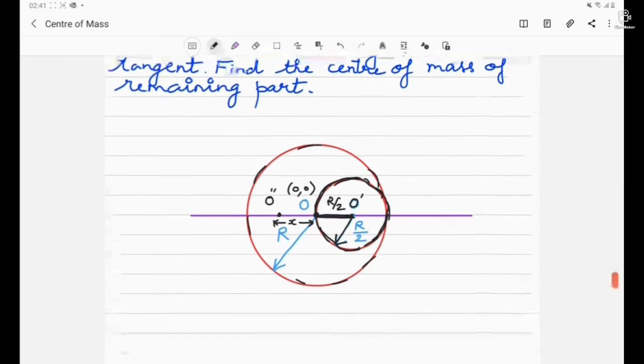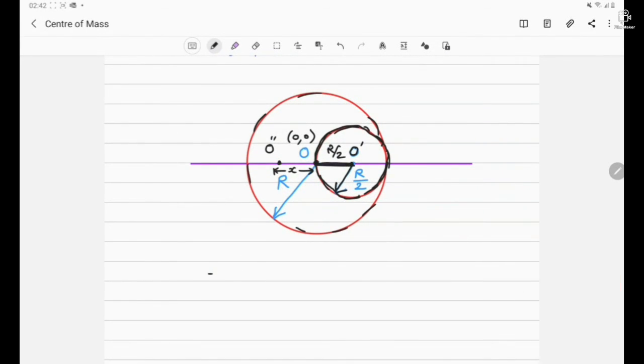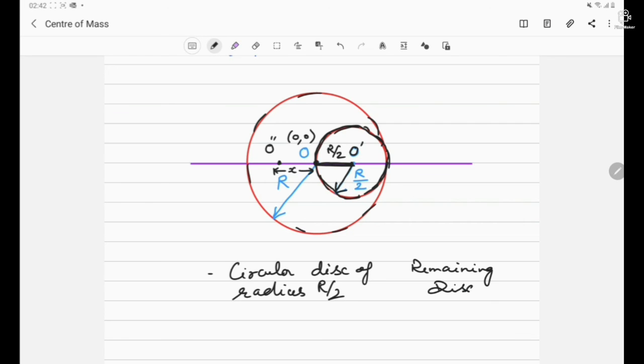Now for that, what are we going to do? What are the two particles? One particle we can assume is the circular disk of radius r by 2, the part which has been removed. The another particle we can assume is the remaining disk. So we are constituting the two particles, and these two particles form a complete system. What would be the complete system? The initial complete disk.